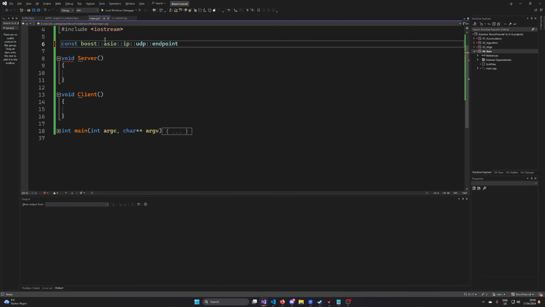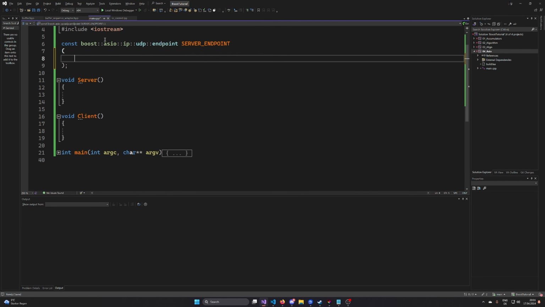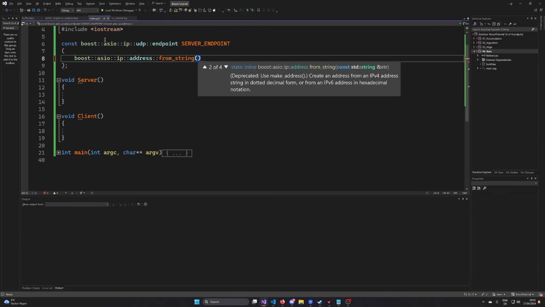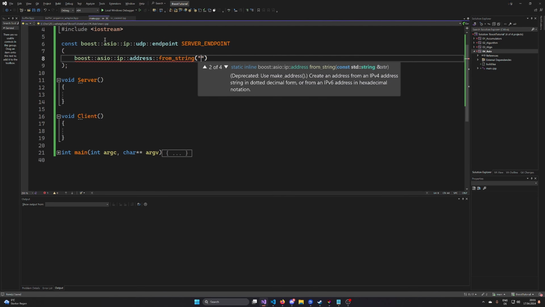This can be both the same system. That's not a problem. However, you need to define them somehow. I want to define the server endpoint just quickly in here. So I'm doing it like that. I'm using the constructor here of the server endpoint. And what I want to do is specify the local IP address of the computer, so the link local address. You can do this by calling the Boost.Asio IP address from string function. Now basically I'm going to take a standard string and I'm converting that to an IP address.